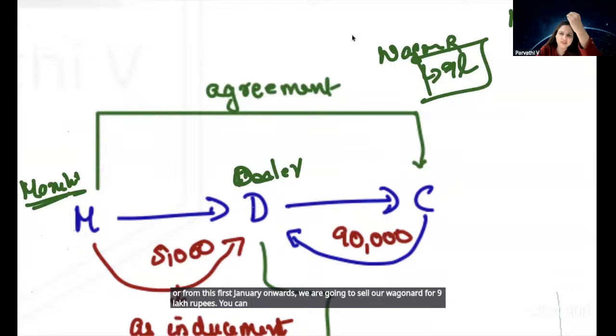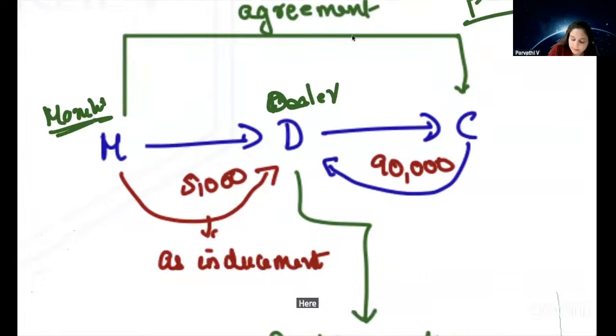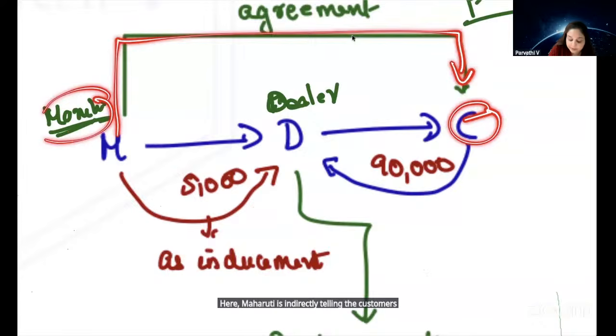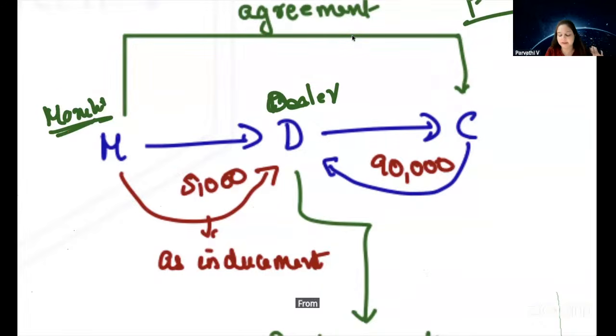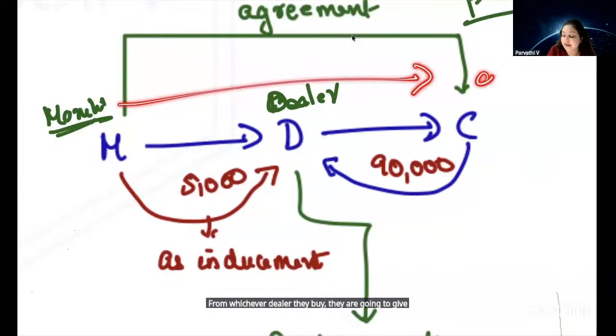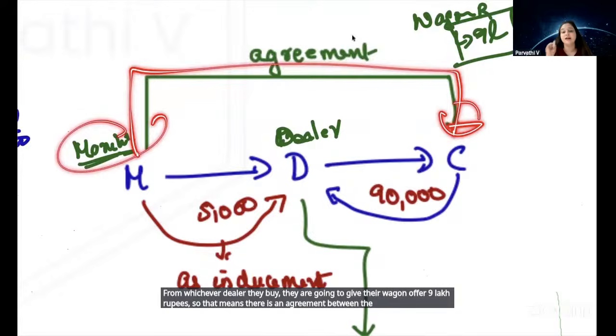You can go to whichever dealer you want, and you will get this Wagoner for 9 lakh rupees. Now, what happens here? Maruti is indirectly telling the customers that from whichever dealer they buy, they are going to get their Wagoner for 9 lakh rupees. So that means there is an agreement between the manufacturer and the customer.